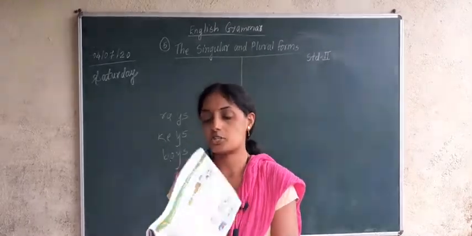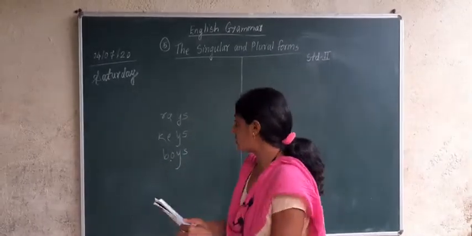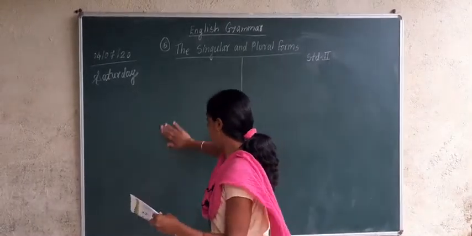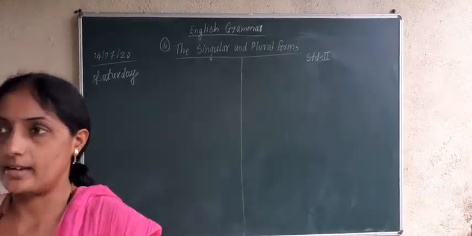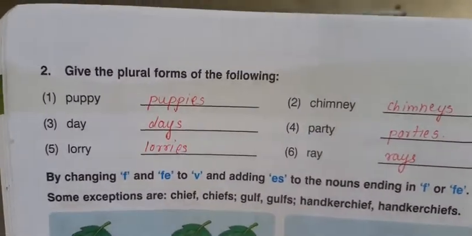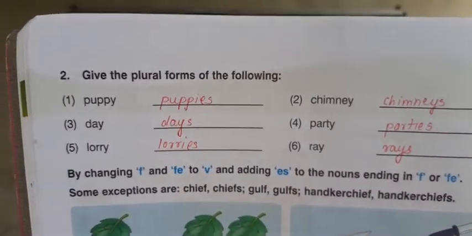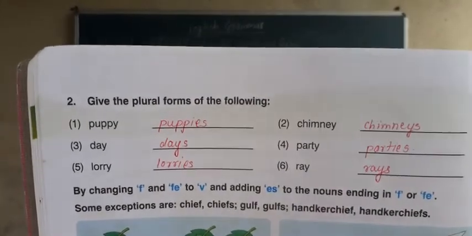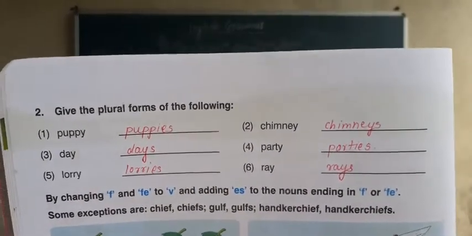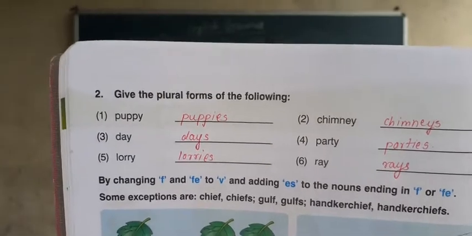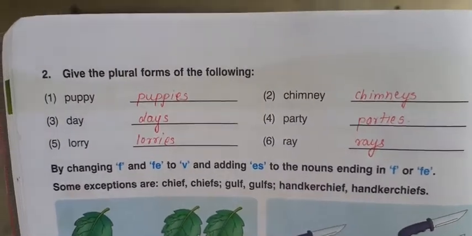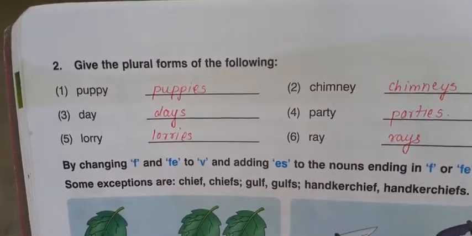Correct? Next thing, there is a second question in your book. I would like to show you that second question. See here is the second question. Question number 2. Give the plural forms of the following. I have written answers also. First one is puppy. Second one is chimney. Third one is day. Fourth one is party. Fifth one is lorry. And sixth one is ray.